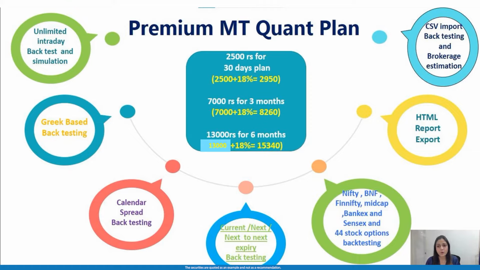Now, the premium MT Quant offerings are that you can do unlimited intraday backtest and simulation, just like the basic MT Quant plan. You can even do Greek based backtesting. You can do calendar spread backtesting, and current expiry, next expiry, next month, and next month expiry backtesting. In the premium plan, not just Nifty, Bank Nifty, and Fin Nifty, you can even backtest Midcap, Bankex, and Sensex, and 44 stock options as well. This differentiates it from the basic MT Quant plan.